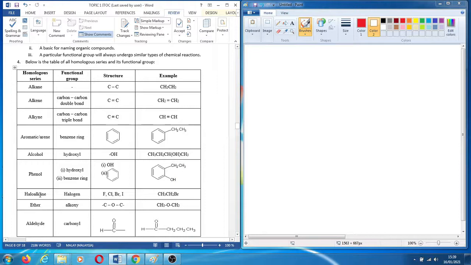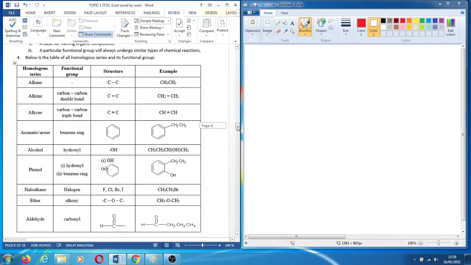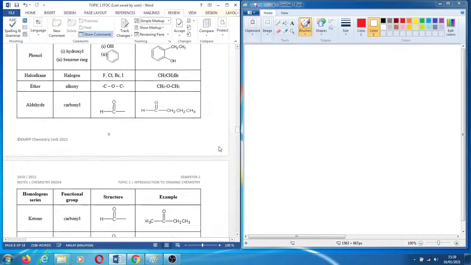And haloalkane is your halogen, example in group 17, this is an example of a compound. And then ether, my dear, ether, the functional group is alkoxy, not alkoxyl. Okay, this is the structure of ether, OCC. This is the complete example of ether.